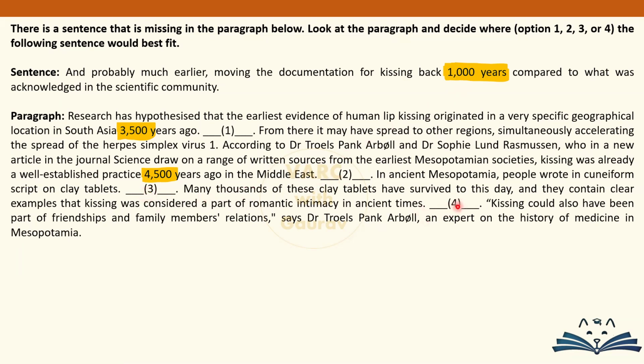4 में it would be too late to suddenly talk about कि अरे 1000 साल पहले हो गया वगैरह, because as you can see already a lot of story का description has started that kissing was considered intimate part in ancient times. Kissing could also have been a part of friendship. मतलब यहाँ पर the story has got into a very good flow. वहां पर you suddenly cannot say कि अरे नहीं नहीं 1000 साल पीछे किक हो चुकी है स्टोरी. अरे too late for that, man. So 4 is also out of contention. You should not place it on 4. ठीक है. So इसका आंसर ऑप्शन कहाँ बनेगा? आंसर ऑप्शन has to be एनालिसिस करके देखते हैं. Just give me a moment.